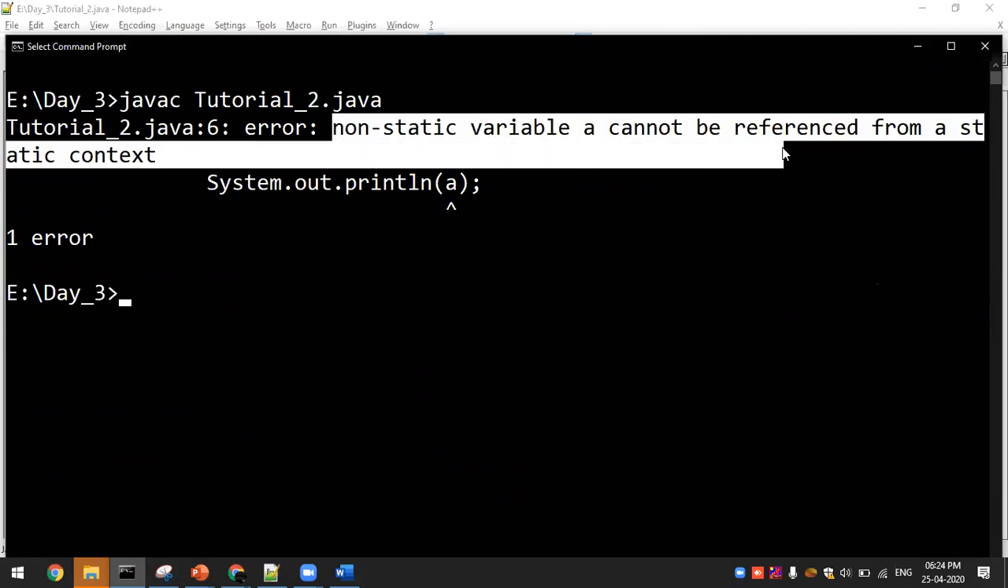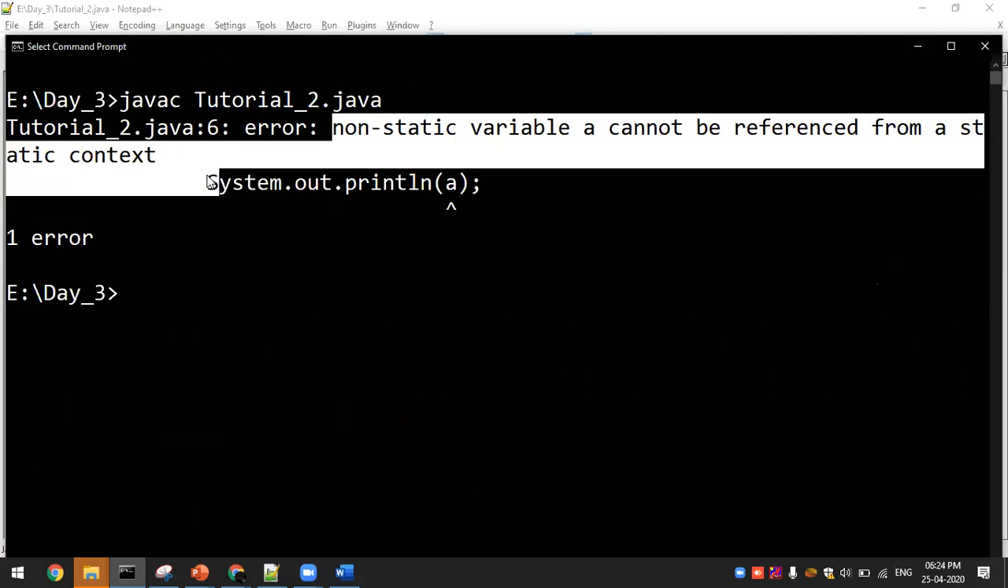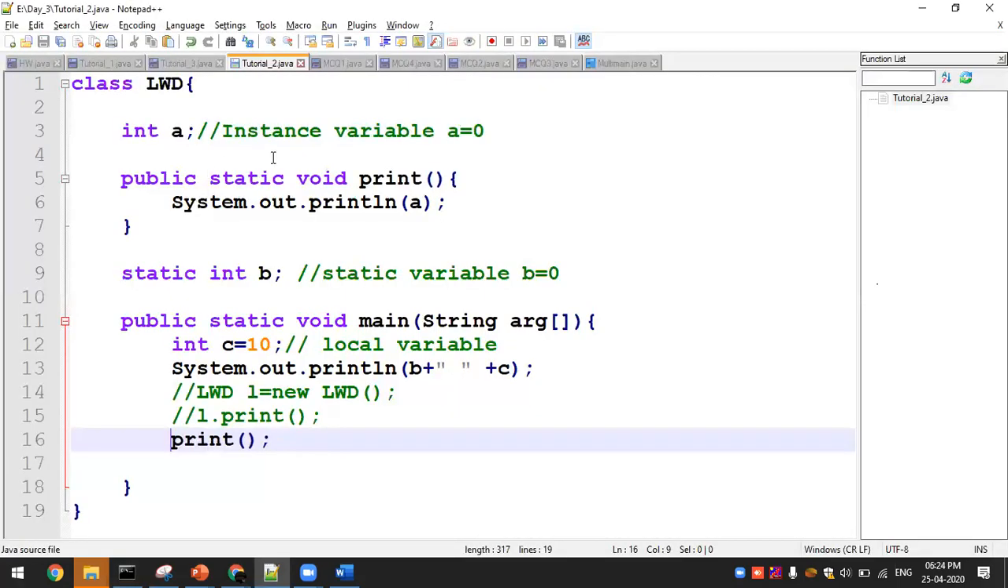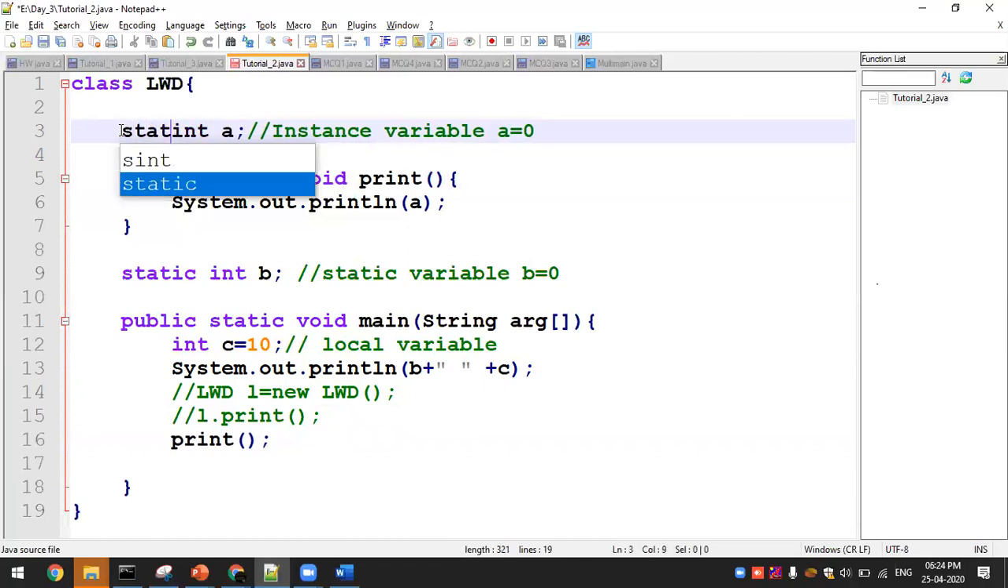Non-static variable cannot be referred from a static context. Which means the static method is void print, but here I have used a non-static variable inside a static method. Then what will happen? You will get an error. So I have to take this non-static variable as a static variable.